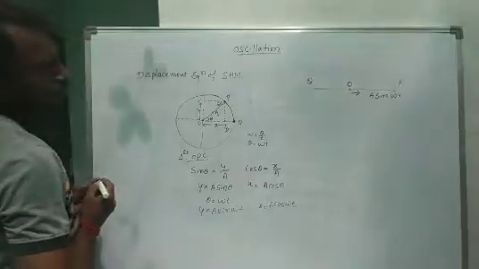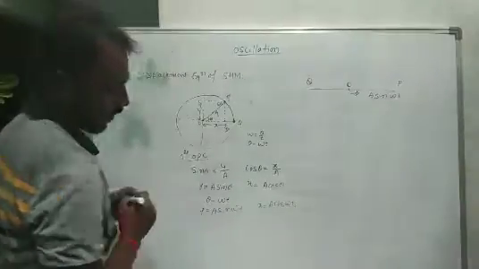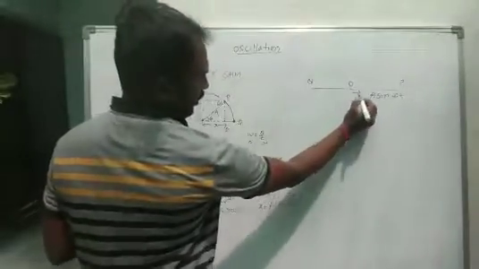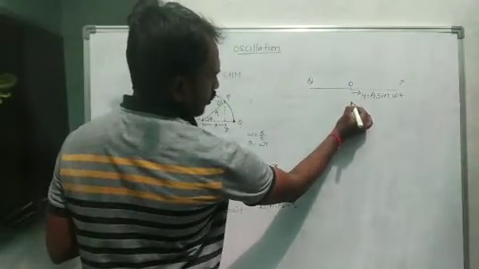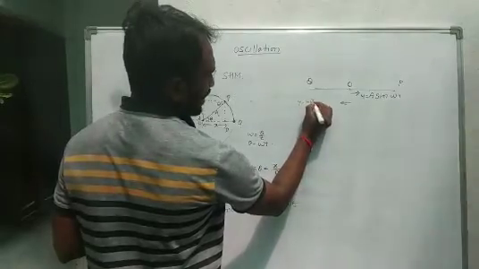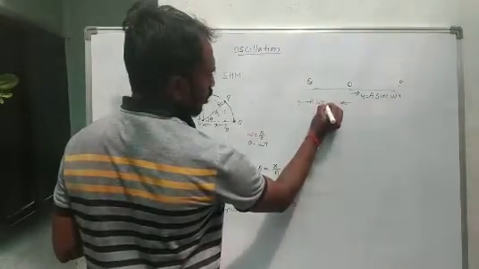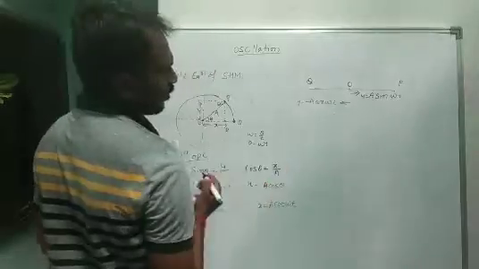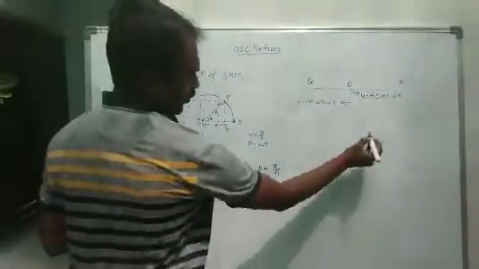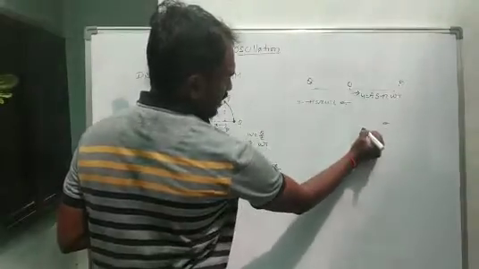Suppose it starts moving from O to Q in this direction. Then y is equal to minus a sine omega t. Suppose it starts moving from P to O in this direction.